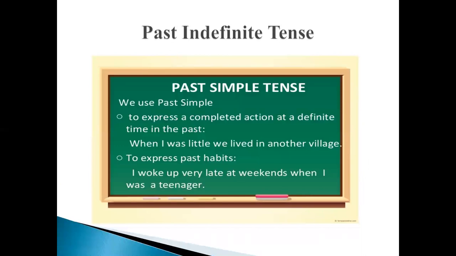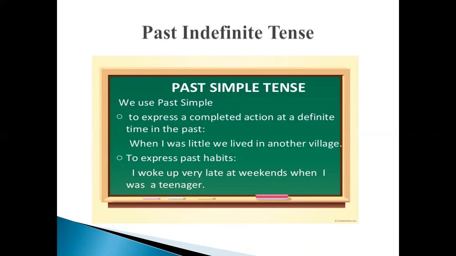And all of these tenses are of four kinds, as we previously learned. We learned that there are four aspects of the tenses. One is the indefinite, the other is the continuous, the third one is the perfect, and the fourth one is the perfect continuous tense. Similarly, past tense is also divided into four aspects, and all of these are called narrative tenses because they are often used to narrate a past event. So the very first tense in past is past simple or past indefinite tense, as you can see on screen.